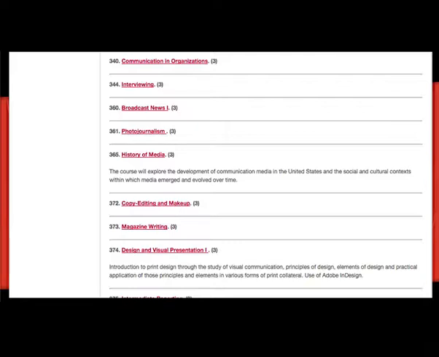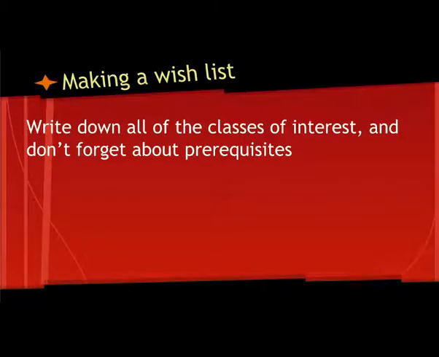The catalog is going to provide a brief description of the course, and it's also going to let him know what prerequisites are associated with the course. The examples up on the screen right now actually don't have any prerequisites. As you're going through the catalog, you should be making a wish list. That is, writing down all of the classes that interest you, and keep in mind you've got to have those prerequisites on there as well.